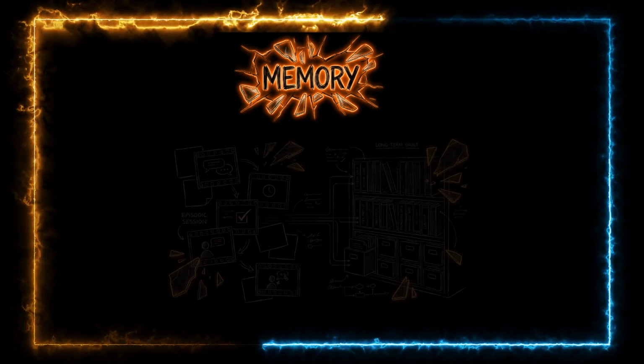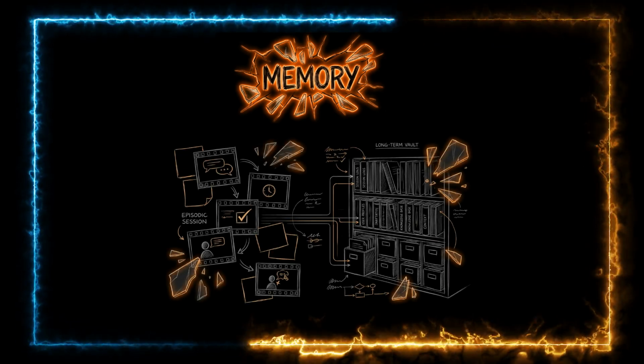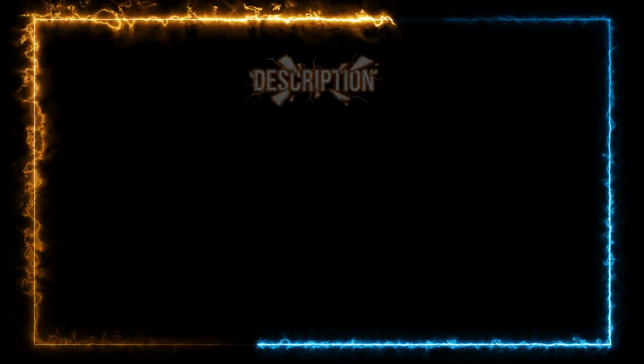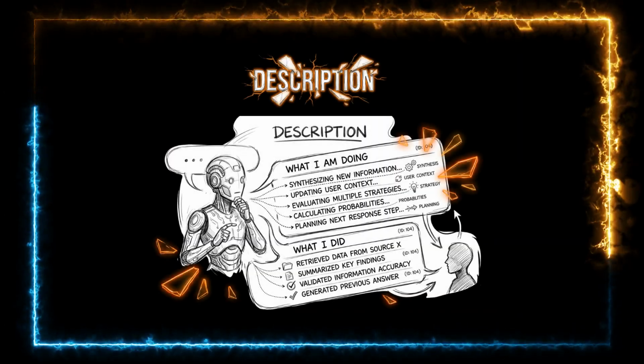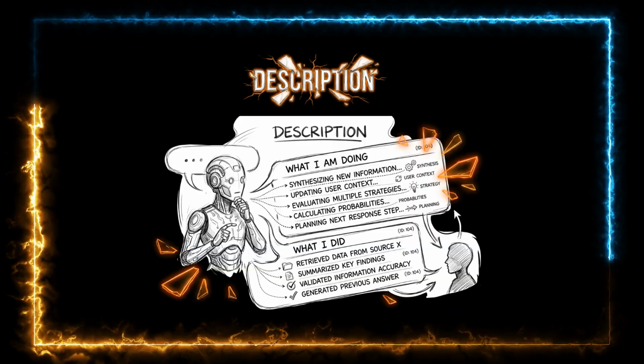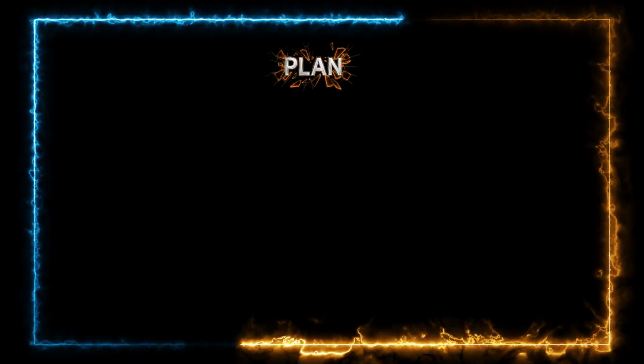Memory is optional. Episodic memory stores what happened in this session. Long-term memory stores facts and preferences across sessions. Description is optional. The agent tells the user what it's doing or has done, transparency and status updates, used in conversational agents like ReSpAct. Plan is a different way of reasoning.